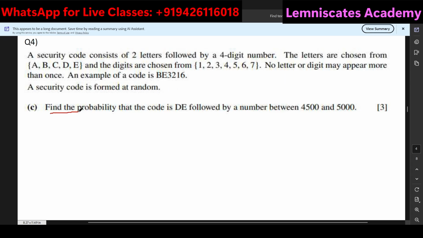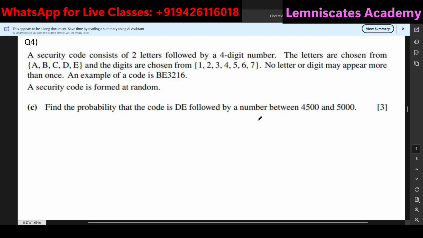A security code is formed at random. You have to find the probability that the code is DE followed by a number that is in between 4500 and 5000, that is 4500 to 5000. So now over here the first confusion: is this question from probability or PNC or both? So this question is only about permutations and combinations.